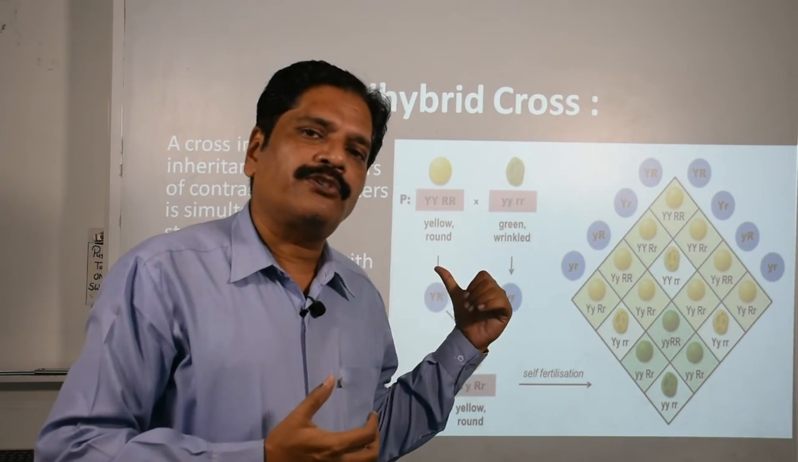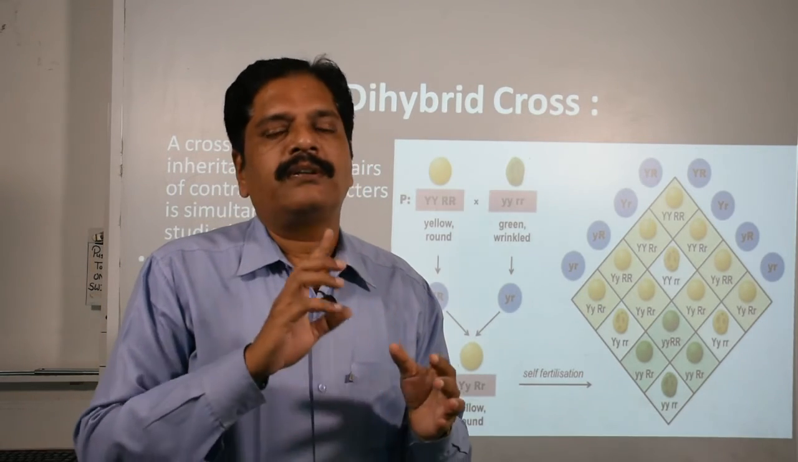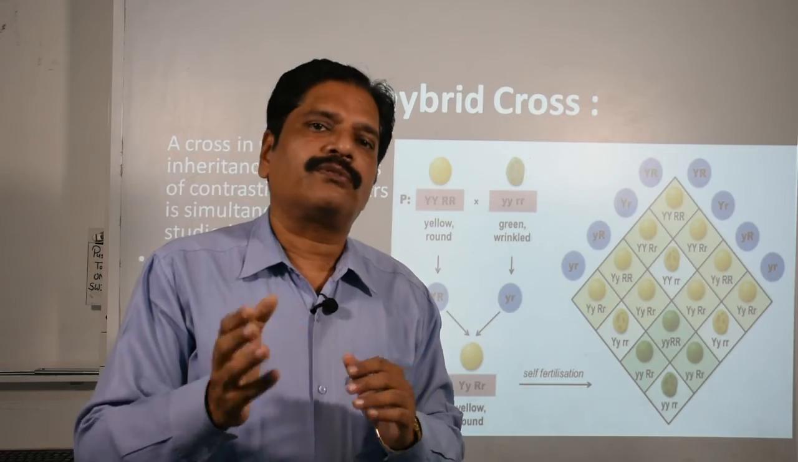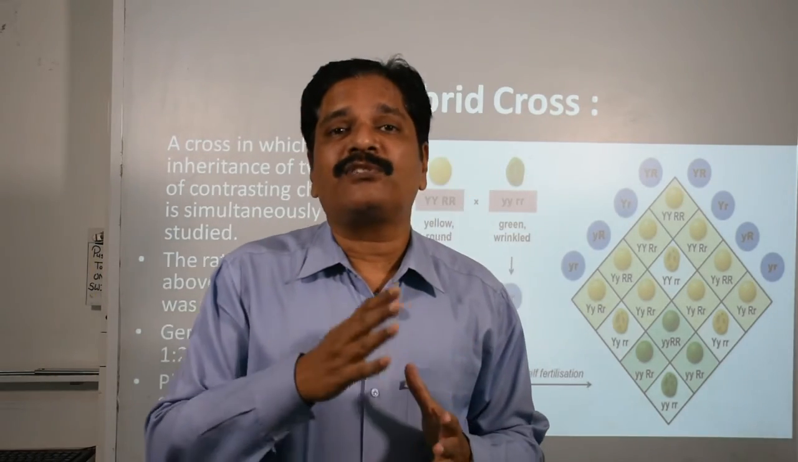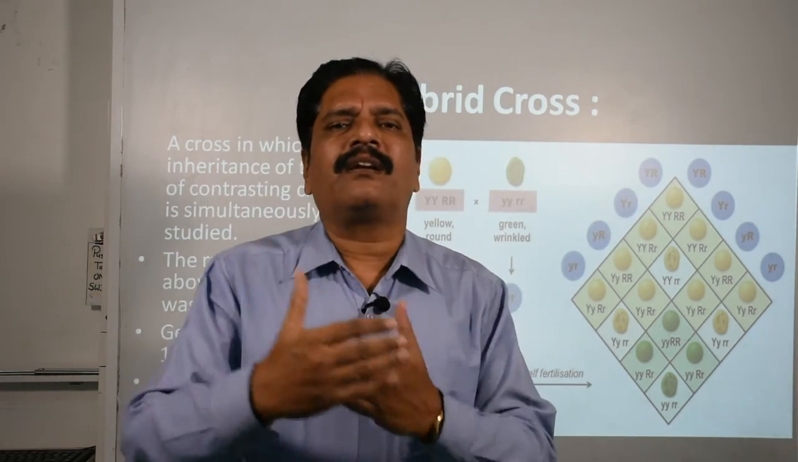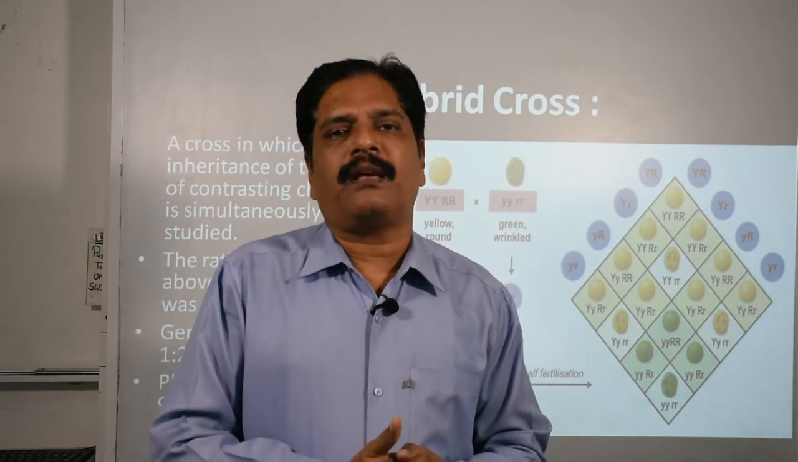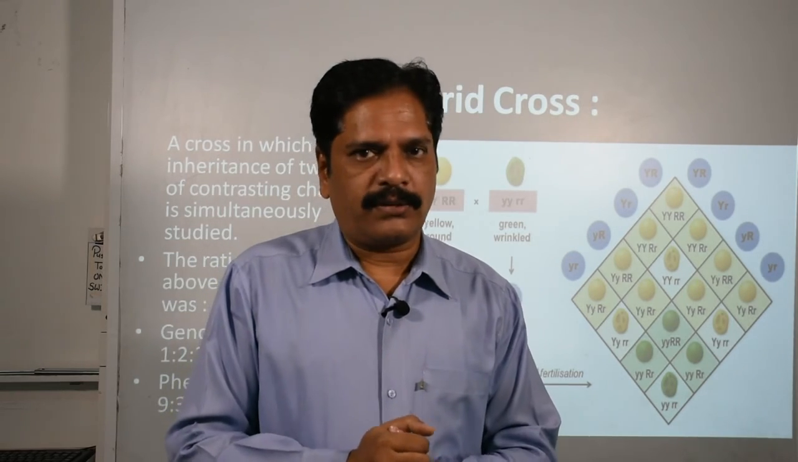And what is the genotype ratio of this dihybrid cross? 1:2:2:4:1:2:1:2:1. And what is the phenotypic ratio of the dihybrid cross? It is 9:3:3:1. Remember, it will be very helpful for learning the next examples and the results of the dihybrid and monohybrid cross. Clear?